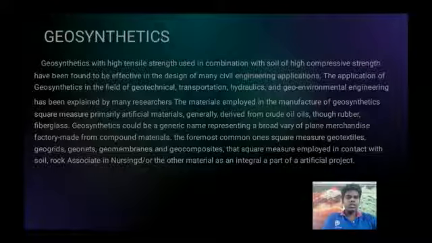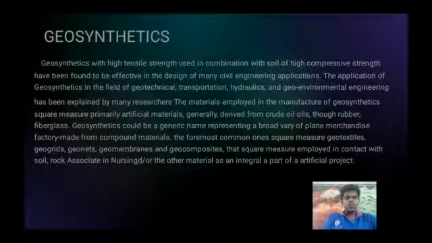The most common ones are geotextile, geogrids and geonets, geomembranes and geocomposite, that are employed in contact with soil, rock or any other material as an integral part of an artificial project.